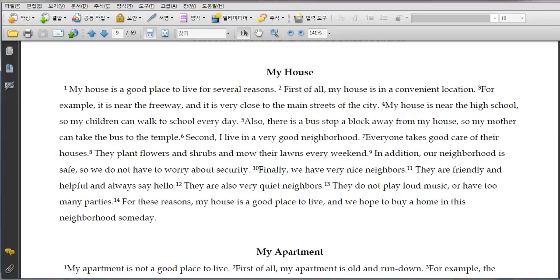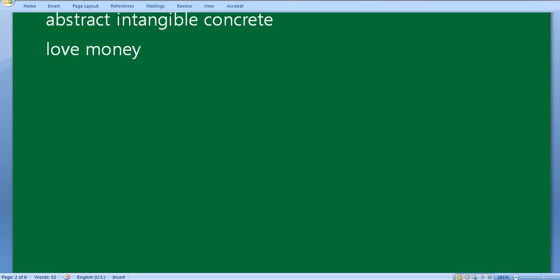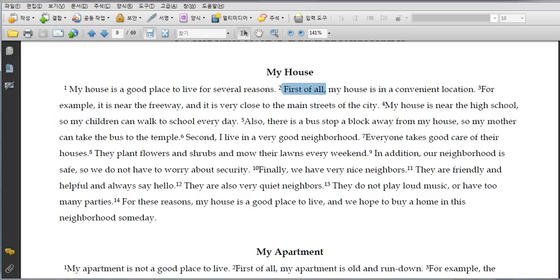Now here's what I want you to see. We know that it's got three reasons, right? So whatever reason came up first, I'm going to call that a major detail, okay? I'm just giving it a name. Now, we know what a topic sentence is, right? We just said number one is the topic sentence, right? And then I said whatever the first thing that comes out, I'm going to call it a major detail.